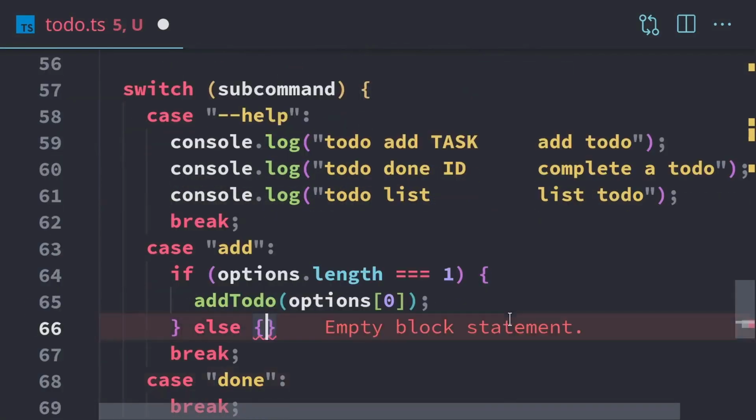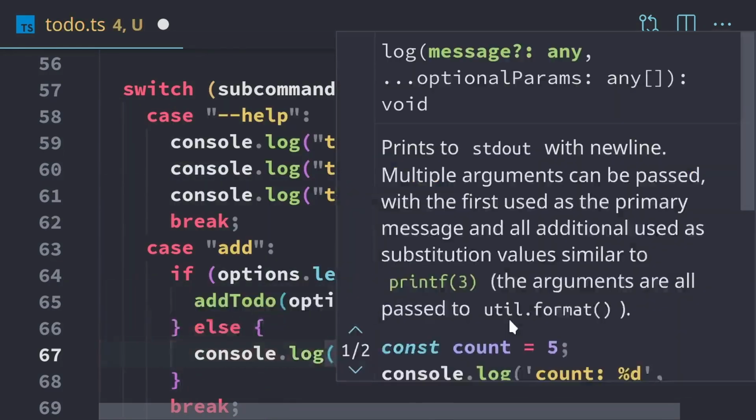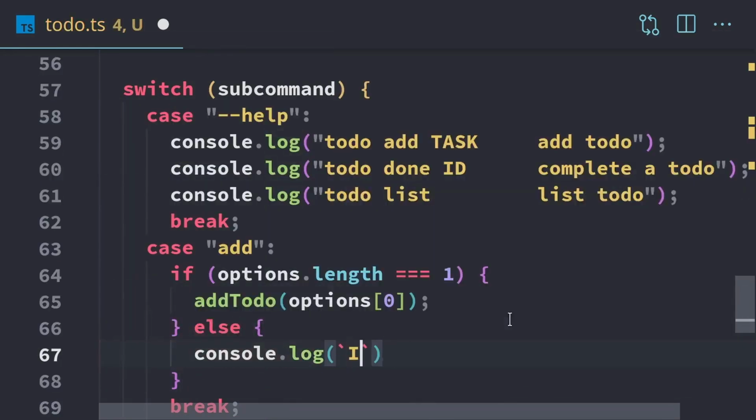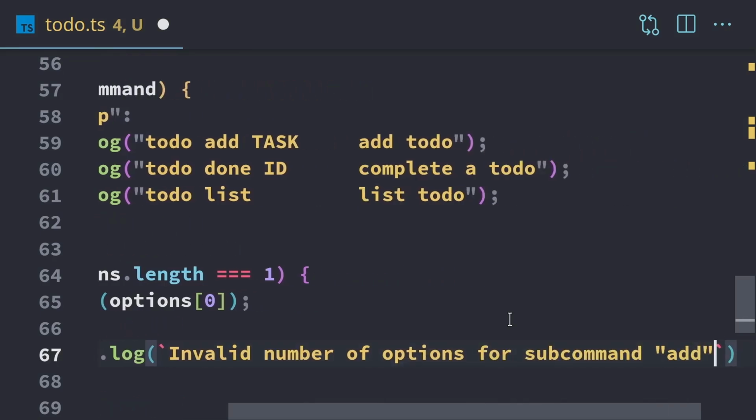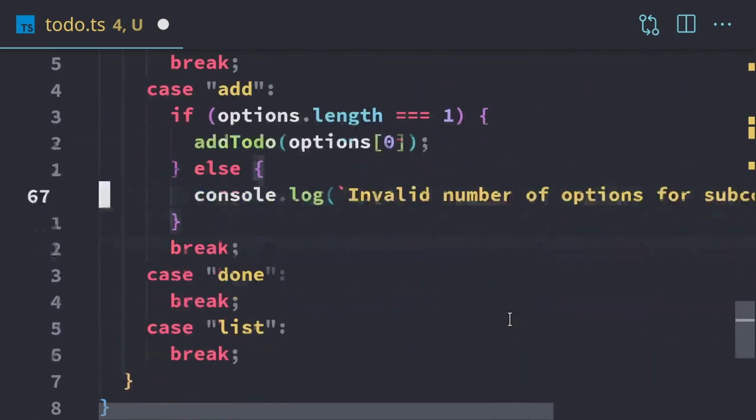We'll have an else here. And this will just say invalid number of options. All right, and that's all we need to do for add, because we already have the function to add this to do. This is just the interface for it.